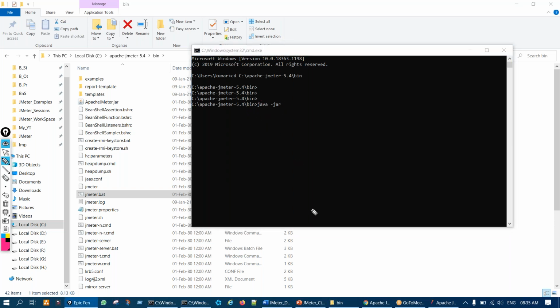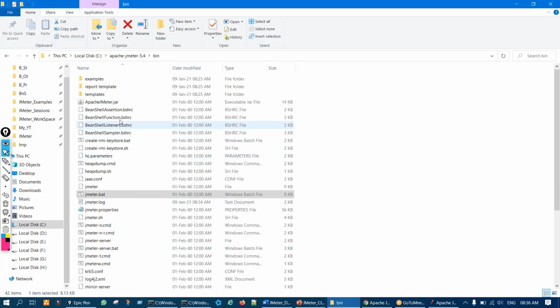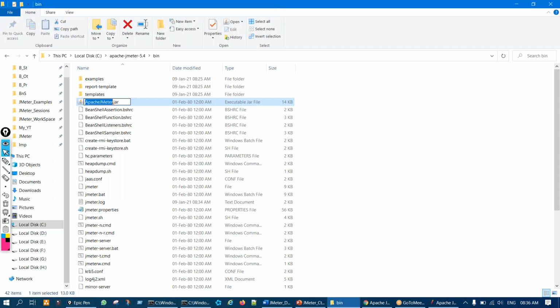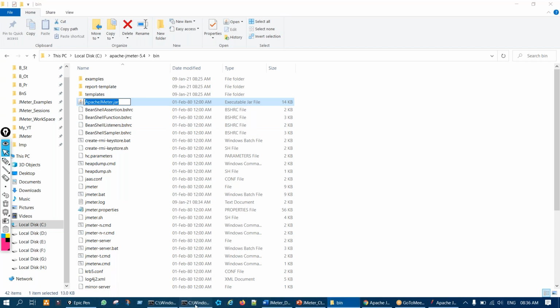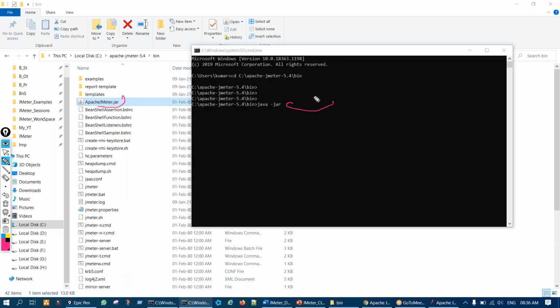Java -jar. Okay, java -jar and that jar file. So this is the full file with its file name and extension. So right click and press F12 and copy the full file, right? And just paste it, or you can type it here manually, apache jmeter.jar. You can type it here.